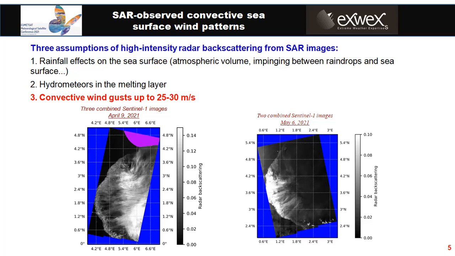Also, we would like to say that the surface convective winds can be estimated from the L-band SMAP data. Note that everybody accepts that the L-band radar signal is not impacted by rainfall. And then the similarity between the winds estimated by L-band and C-band will strengthen our assumption that surface convective winds can be estimated from C-band Sentinel-1 images.